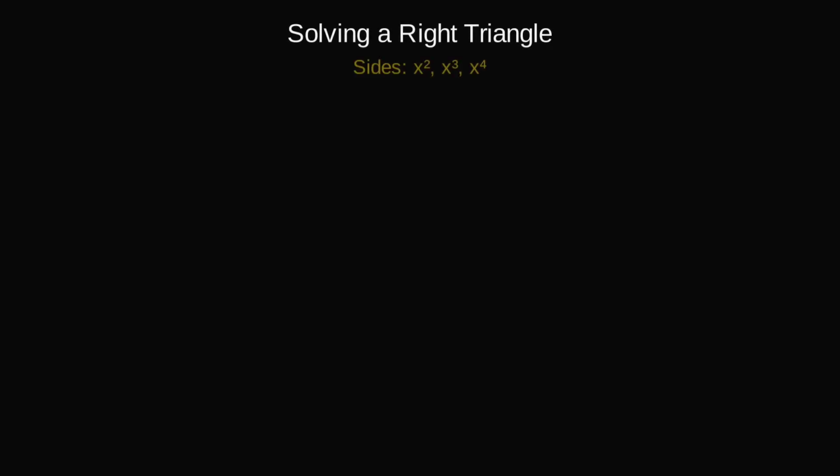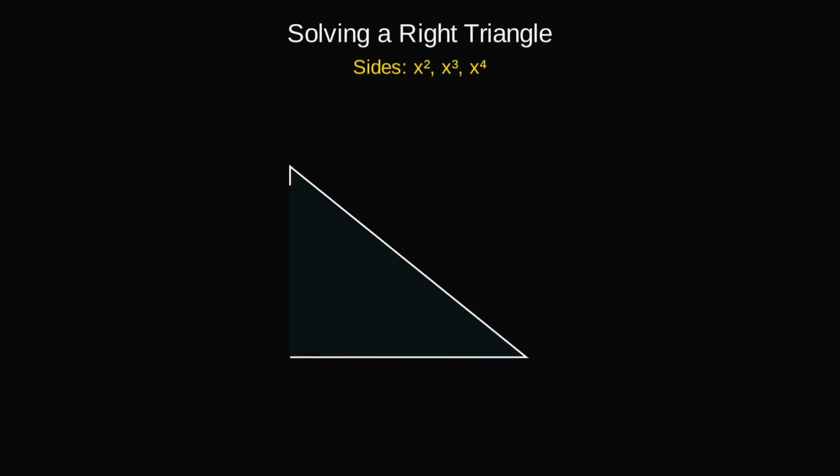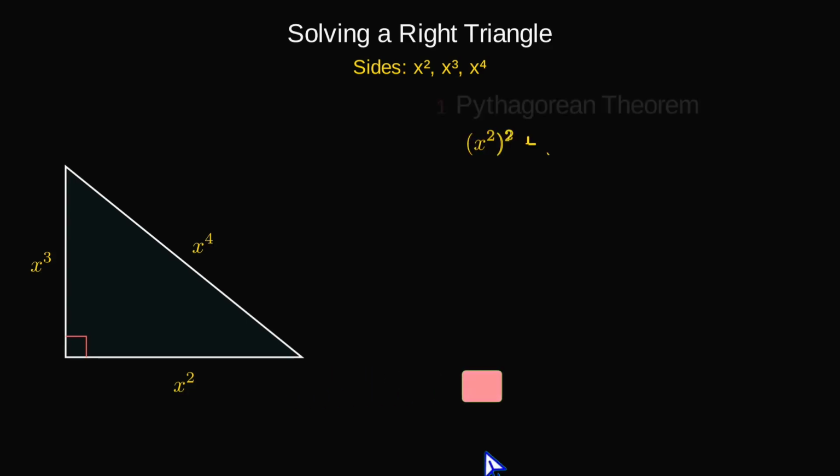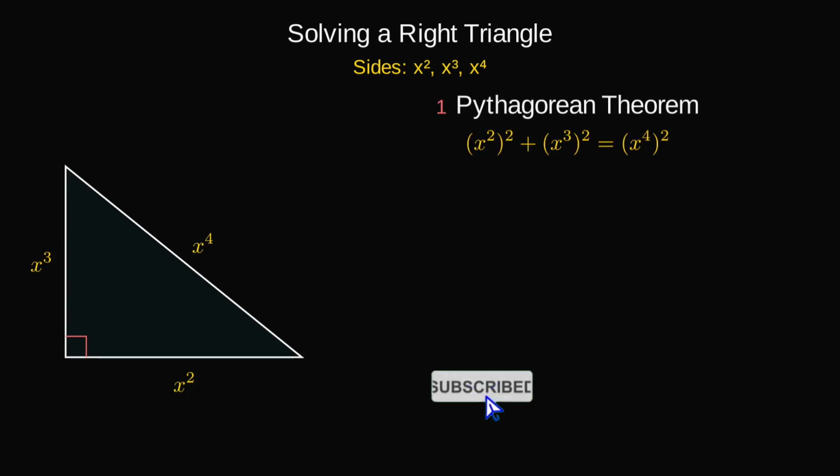Today we're solving a right triangle with sides x squared, x cubed, and x to the fourth. Let's apply the Pythagorean theorem. The square of the hypotenuse equals the sum of the squares of the other two sides. X squared, squared plus x cubed, squared equals x to the fourth, squared.